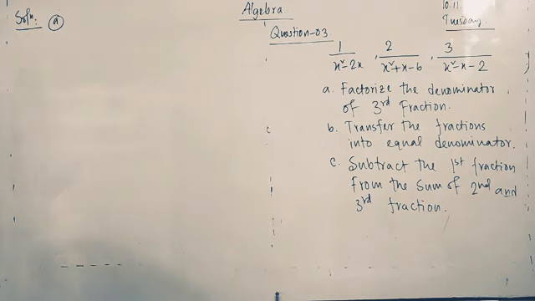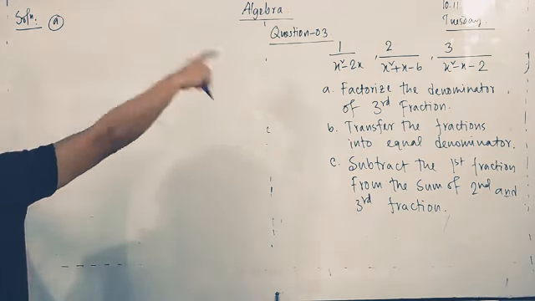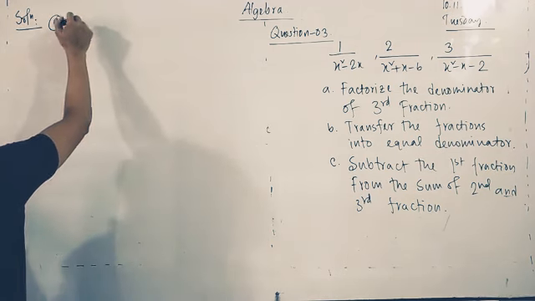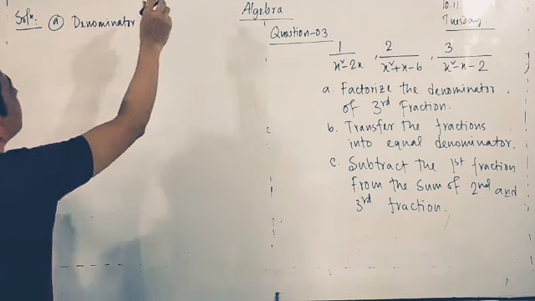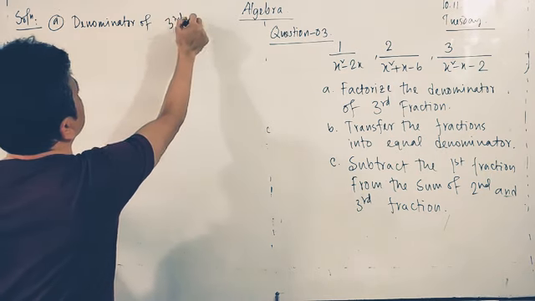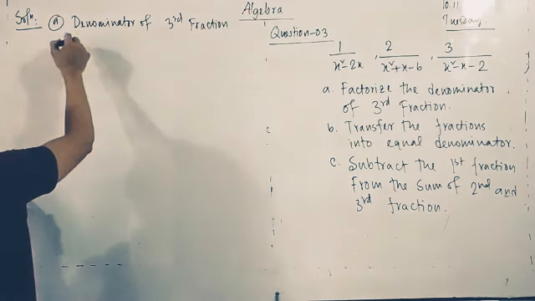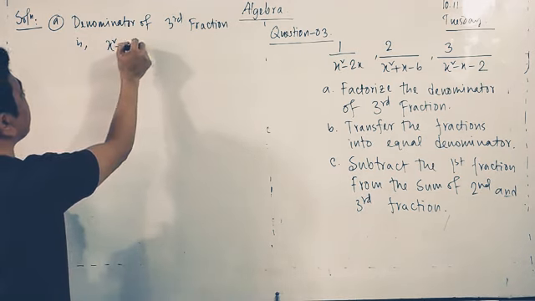Now you all don't have to do a thesis on it. Okay, no problem. So let's do the first problem. Factorize the denominator of the third fraction. What is the third fraction? Given here: x square minus x minus 2. So the denominator of the third fraction is x square minus x minus 2.